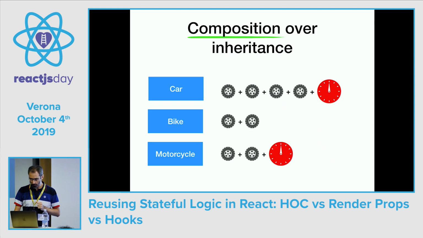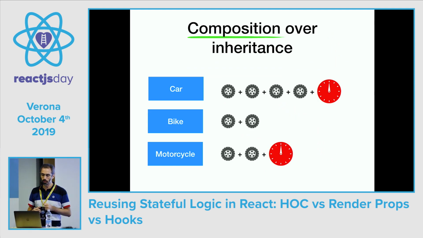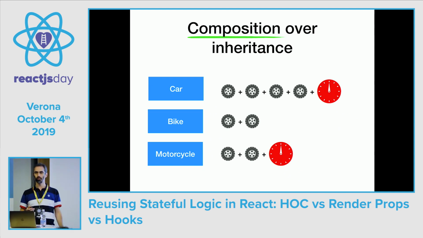So, we say that composition is a better approach over inheritance. So with composition, we just say that a car is made up of 4 wheels and an engine, a bike is made up of 2 wheels, and a motorcycle has 2 wheels and an engine.